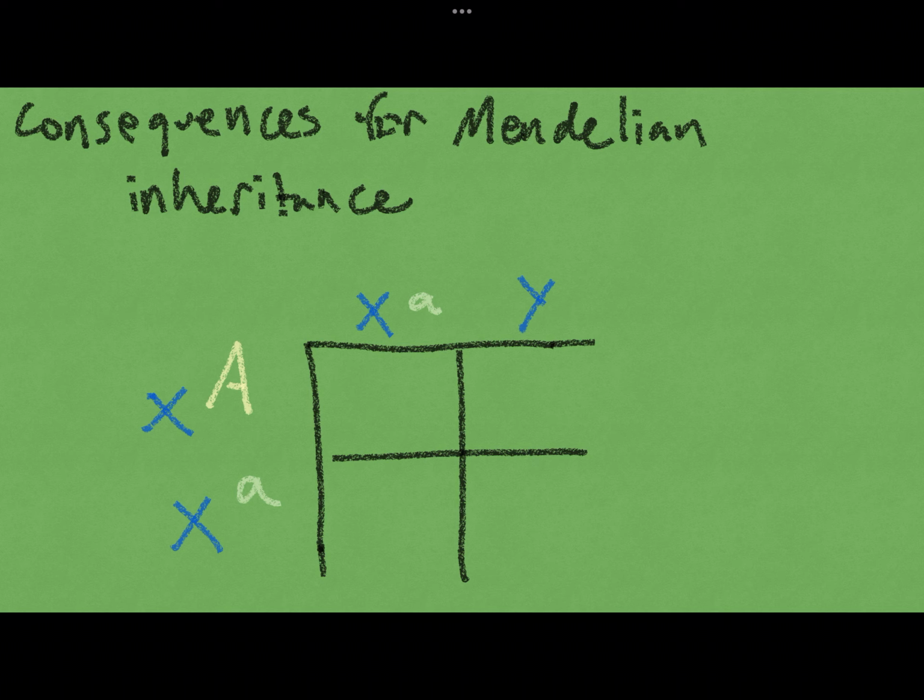In this example, I've drawn my X chromosome, and then with my superscript, I've indicated what allele that chromosome has. So my chromosome either has a big A allele for yellow pea color or a little a allele for green pea color. Note that I have a Y chromosome that doesn't have a superscript. That's because my Y chromosome does not have the trait in question. Whenever we're dealing with species where males are the heterogametic sex, then that male will always be hemizygous. He's only going to have one copy of all X-linked traits.